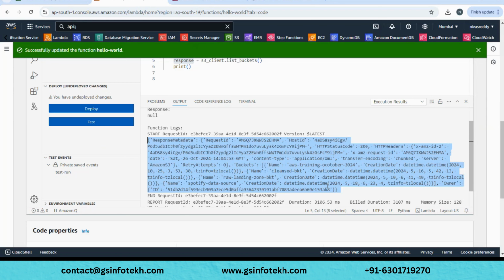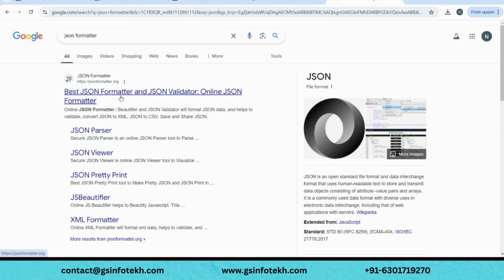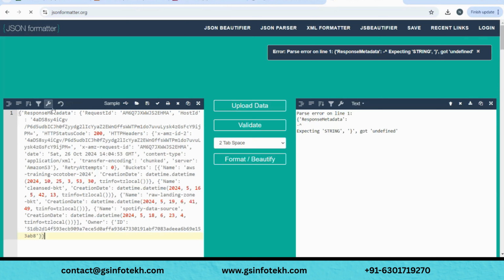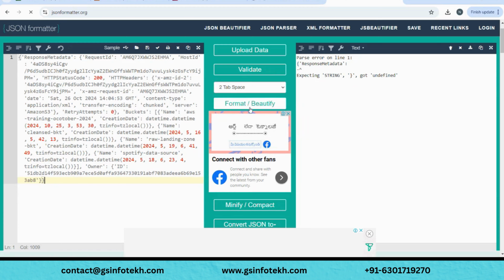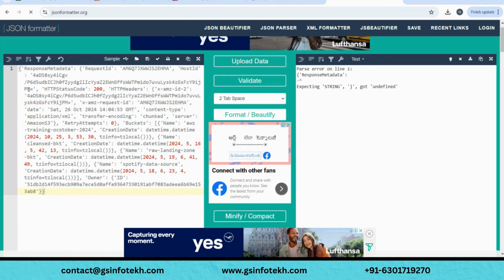Now we will beautify this. There are JSON formatters online also. You can open any of them and paste your dirty thing here, and when you click on format or beautify, it should work. Okay, what is it saying?